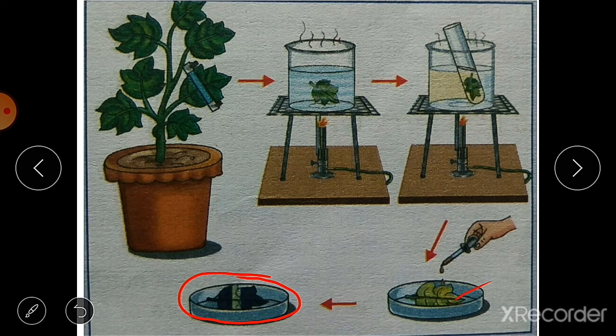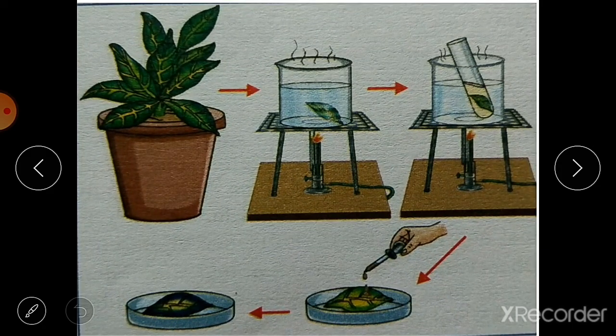And why does it happen? It happens because the covered portion of the leaf, which was covered with the black strip, does not receive sunlight. So this part of the leaf does not turn blue black, and this shows that sunlight is essential for photosynthesis.